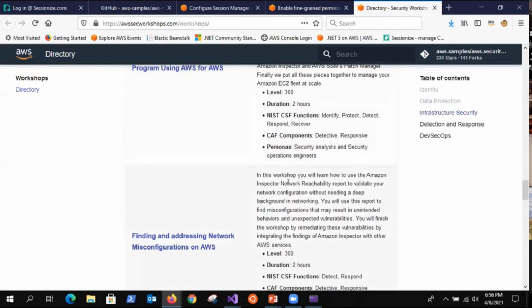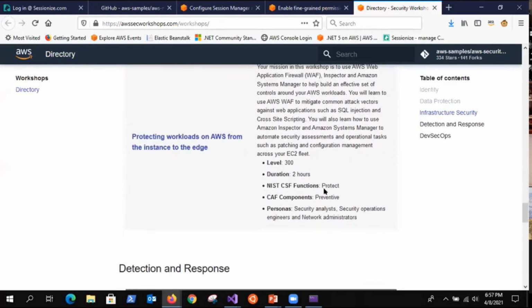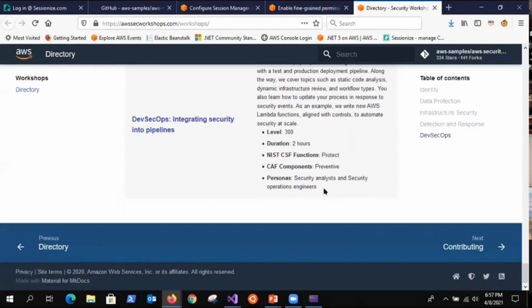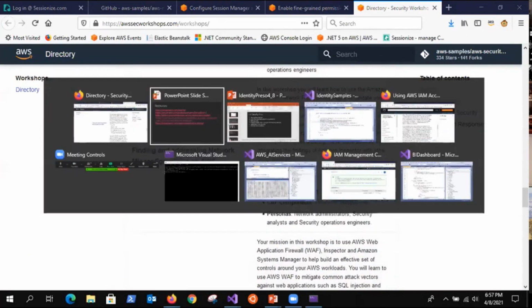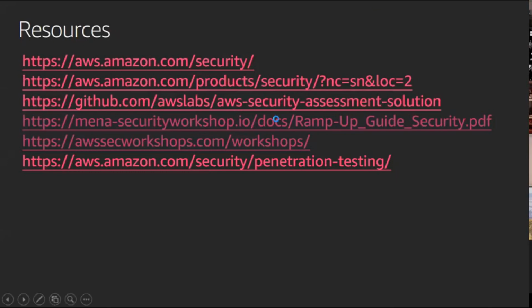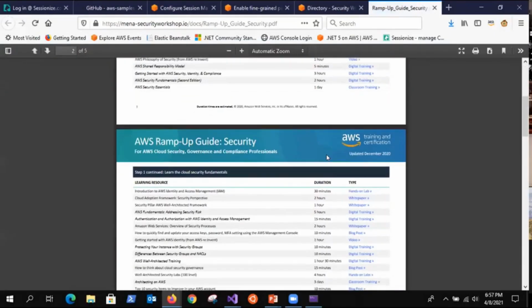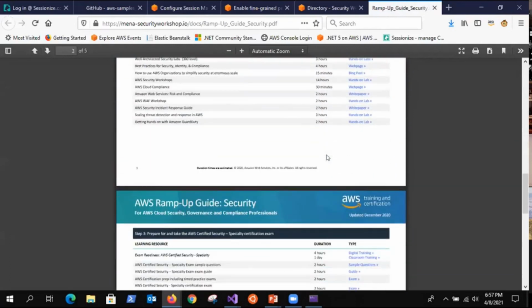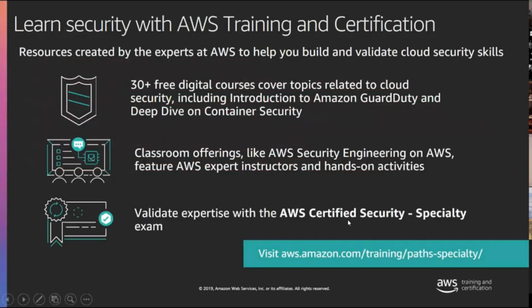We haven't touched upon some of the services. Let's say from a private subnet, you have to access AWS services, okay? S3 access points. There are many other things that come in from that point of view. So for each area, we have a workshop, and it's on your own time. You can go through the workshop. We have a pretty detailed ramp-up guide, which goes from basics to advanced level, right? And finally, I would encourage people to aim for the security certification that gets you security credentials.